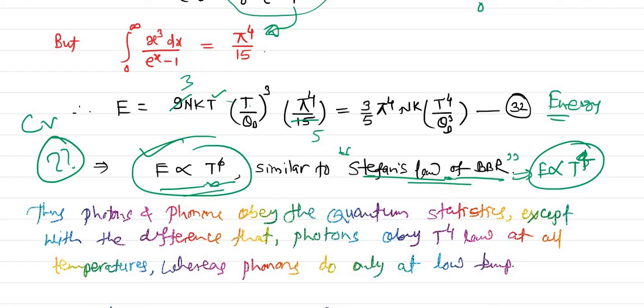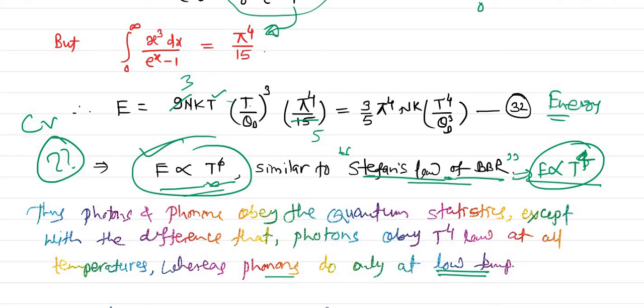Therefore phonons and photons obey quantum statistics. Yes, everything is based on the quantum mechanics assumption. So the quantum statistics, except with the difference that photons obey the T power 4 law at all times, whether it is high temperature or low temperature. But our phonons are obeying only at low temperature.